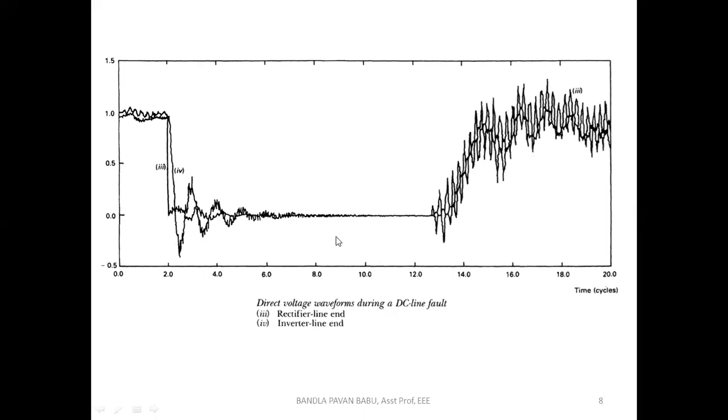Next, look at the voltage here. If the same short circuit or any fault occurred, these are the direct voltage waveforms during a DC line fault. Look at here, 1.0 is our required value. Because of any fault, the voltage levels go below our reference line. It has gone suddenly below the referred value.